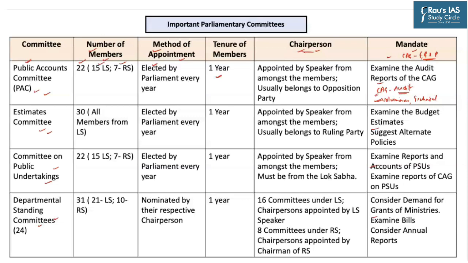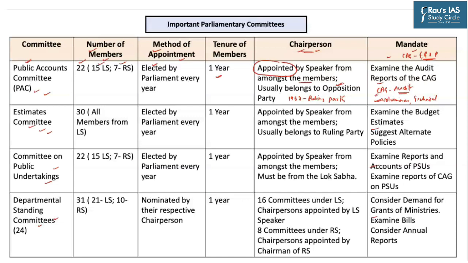As far as the chairperson of the Public Accounts Committee is concerned, please understand here that the chairperson is appointed by the Speaker of the Lok Sabha from amongst its members. Till 1967, the chairperson used to belong to the ruling party, but since 1967, a healthy convention has been developed wherein usually the chairperson belongs to the opposition party. So the Public Accounts Committee is undoubtedly one of the most important parliamentary committees which ensures the financial accountability of the government towards the Parliament. Next, we have the Estimates Committee.